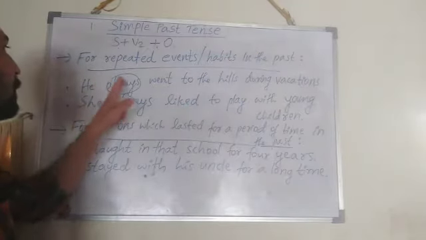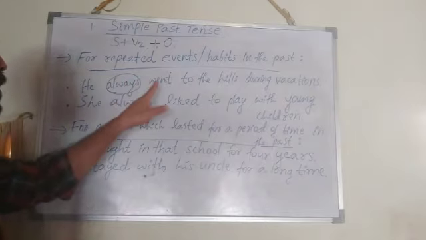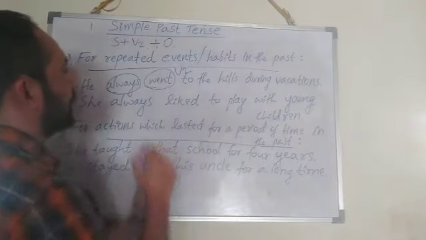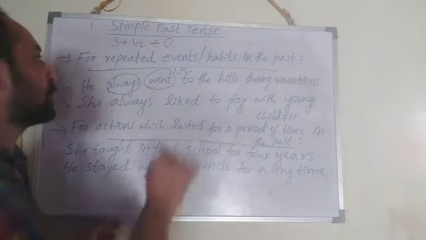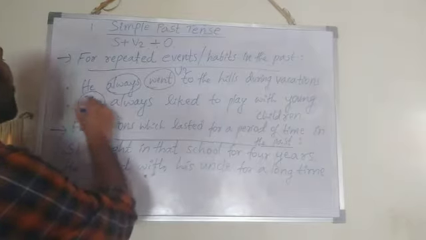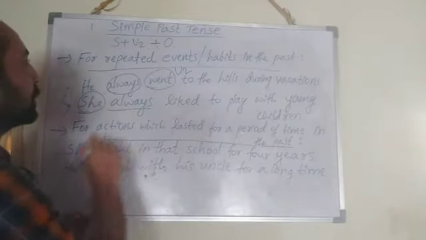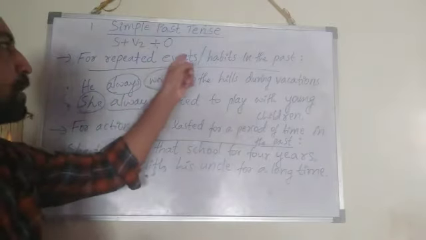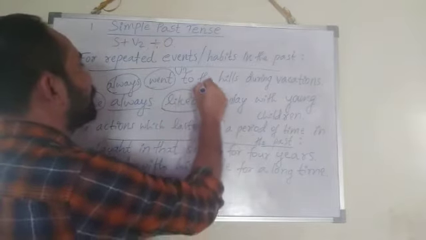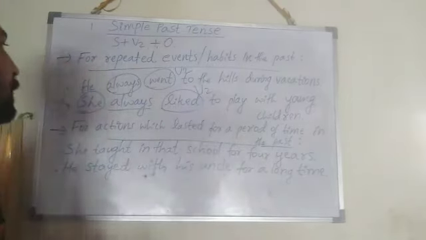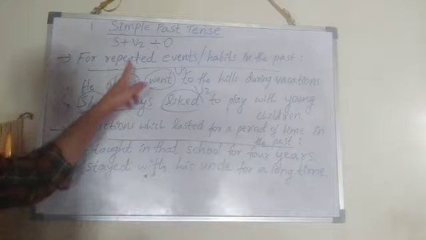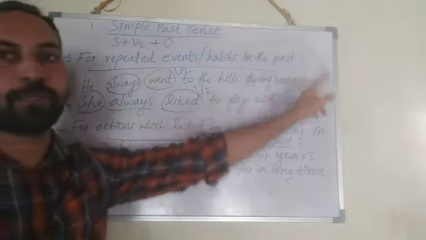He is the subject. So here always. After that, went. Went is the V2 form, right? To the hills during vacations. She is the subject. Always, that is repeated events or action, habits in the past. Then liked, that is the V2 form, verb. She always liked to play with the young children. That shows repeated events or habits in the past.